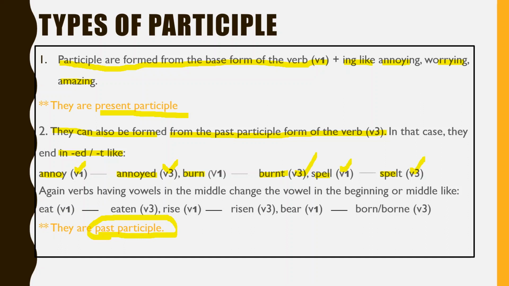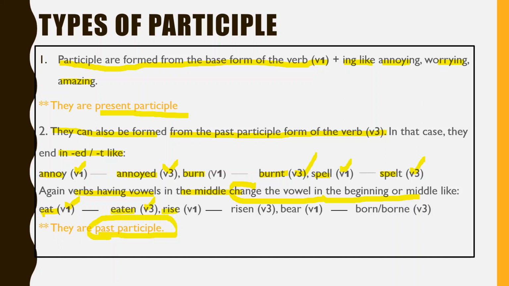But there are some verbs having vowels in the middle, and these vowels change when they form the V3 form. Like eat is the V1 form and the V3 form of eat is eaten.